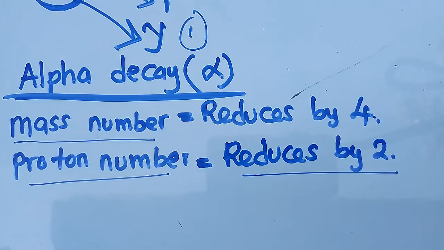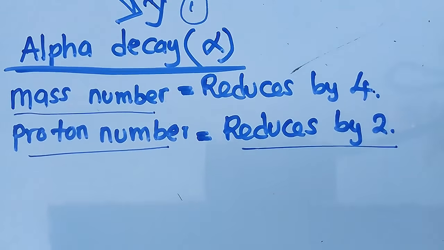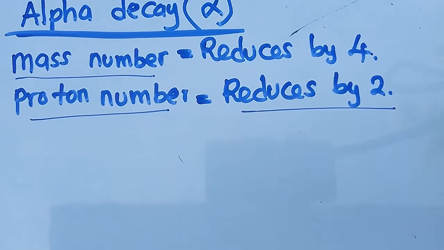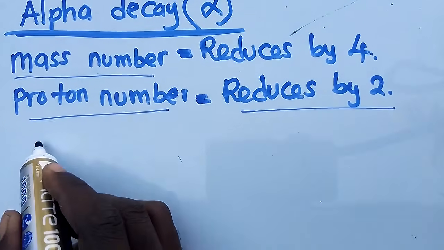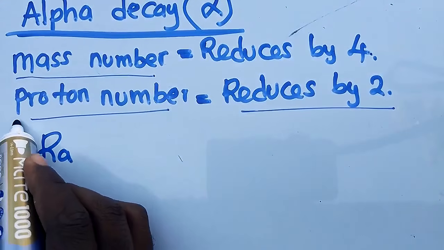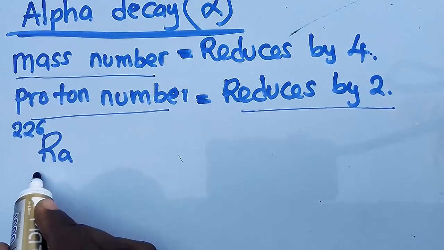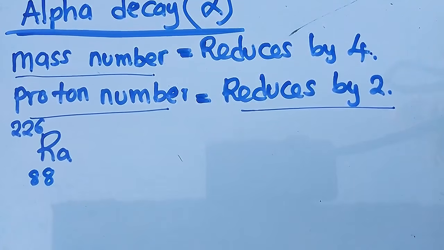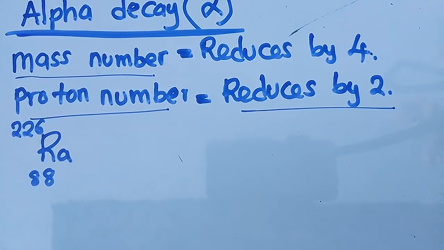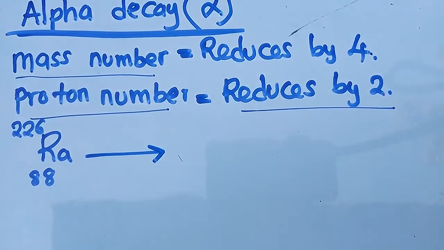So let us bring out an element as an example. This element has a mass number of 226, and the proton number is 88. When this undergoes alpha decay, I am going to put the symbol for alpha there.